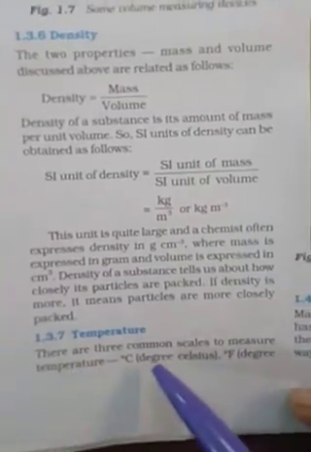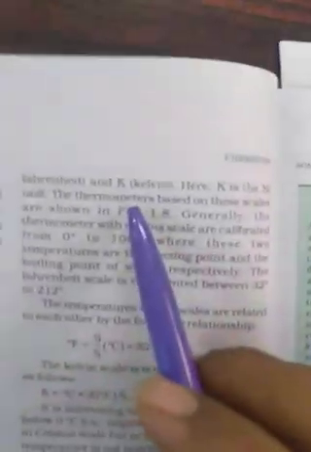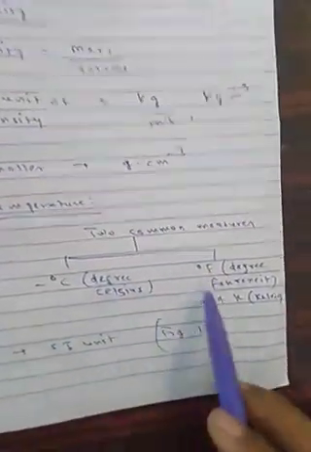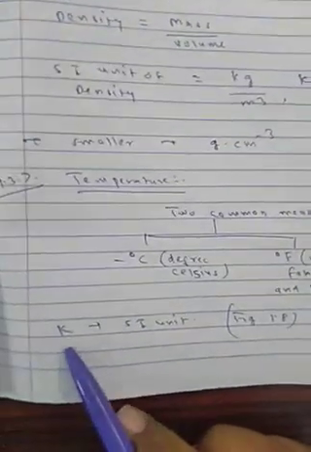Our next topic is 1.3.7, temperature. There are 3 common scales for measuring temperature: degree Celsius, Fahrenheit, and Kelvin. Two are common: degree Celsius and Fahrenheit.